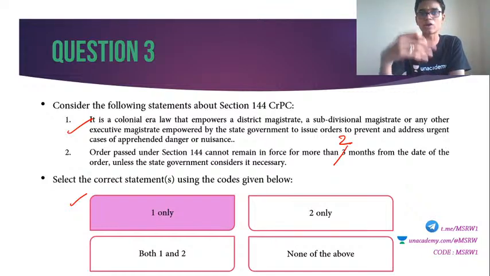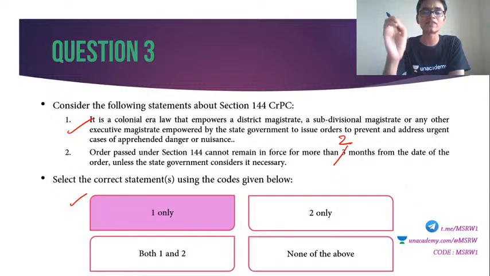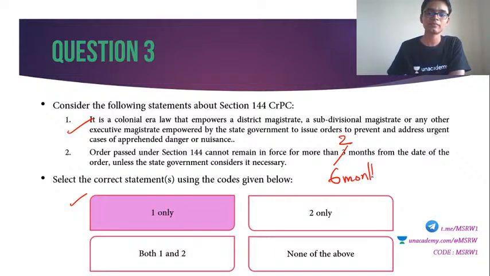The collector cannot extend it. But even if the state government concurs, it cannot go beyond 6 months. Okay, so a maximum amount of time section 144 CrPC can be imposed even with the consent of state government is 6 months. After which it will automatically be withdrawn. Okay, so that is why statement 2 is incorrect.